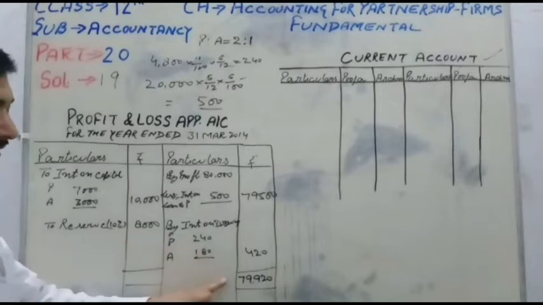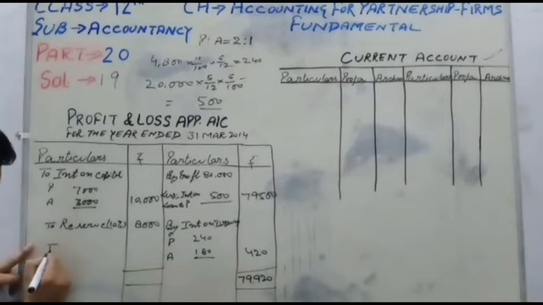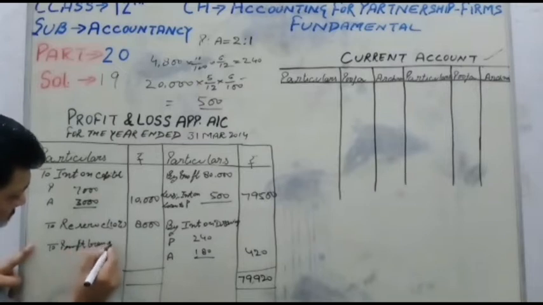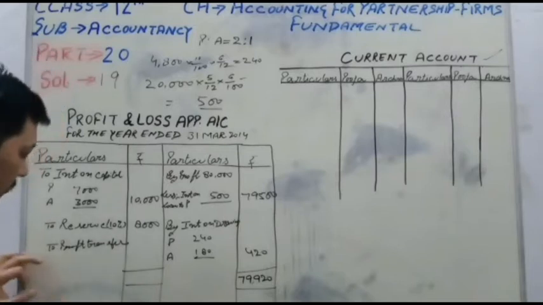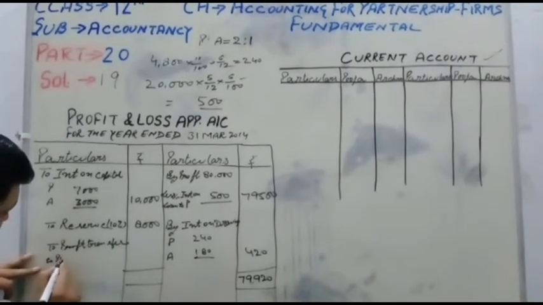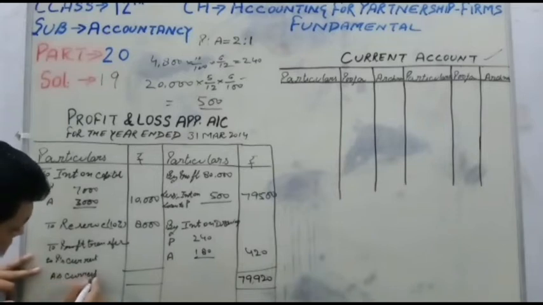If the credit side exceeds the debit side, it will be a profit, so profit is transferred. The question is asking about the partners' current accounts. So profit is transferred to Pooja's current account and to Archana's current account.